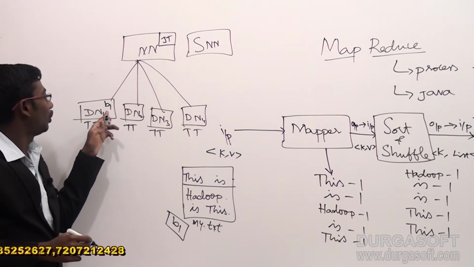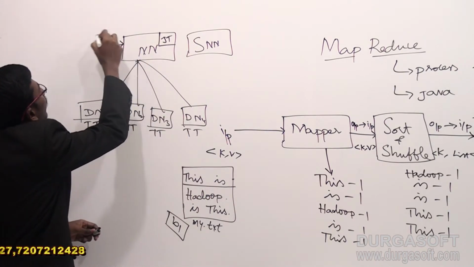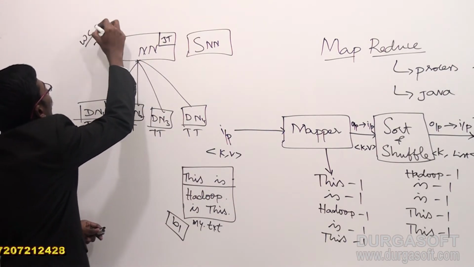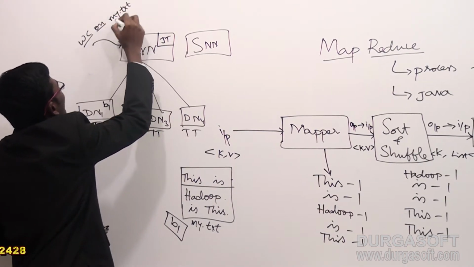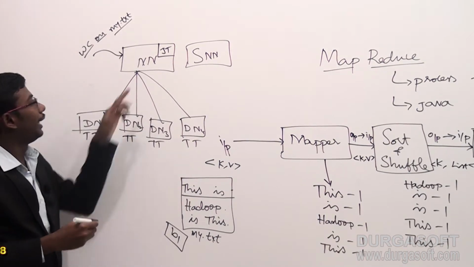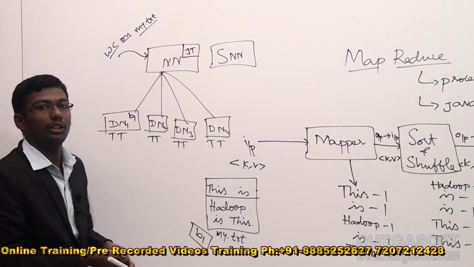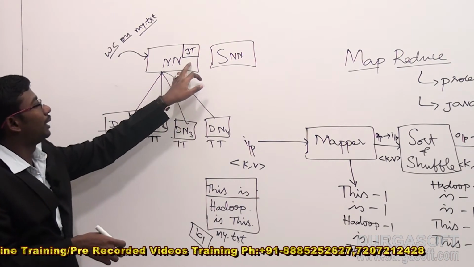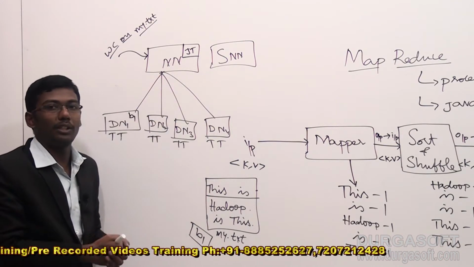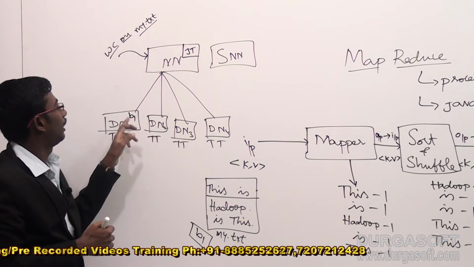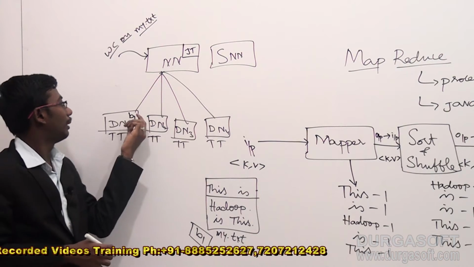If you want to perform this action, whenever you send the request, I want to perform word count on top of my.txt. This is the request we send to the name node. The name node takes the request and converts it into a response before it is processed. The name node will understand, take the help of the metadata information, and search in which data node we have the exact block location. It will find B1.